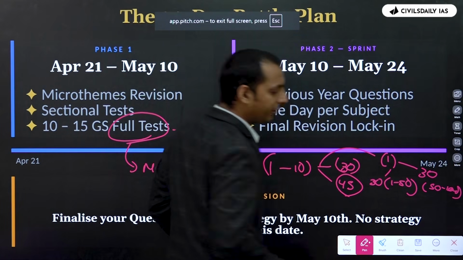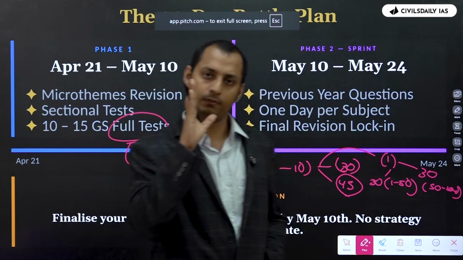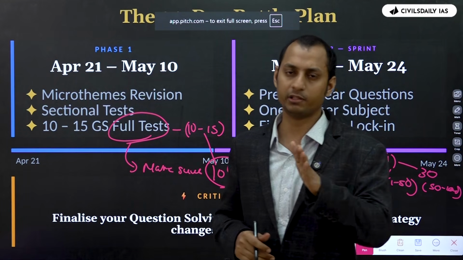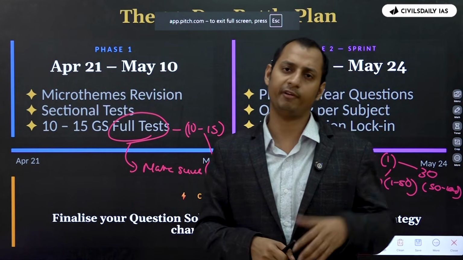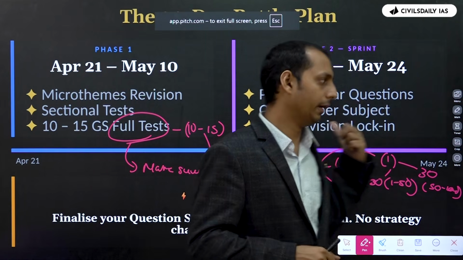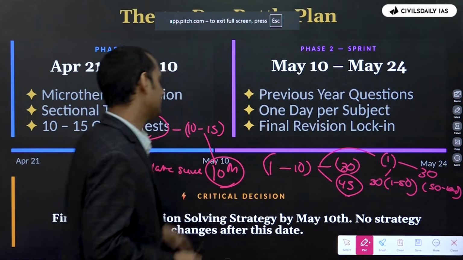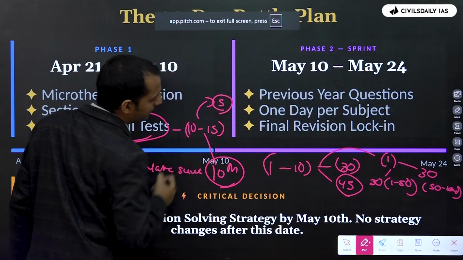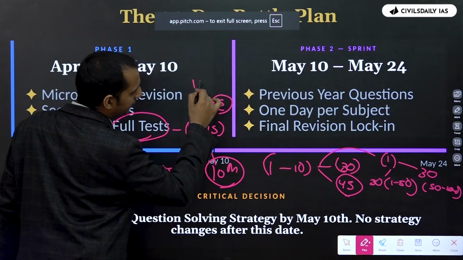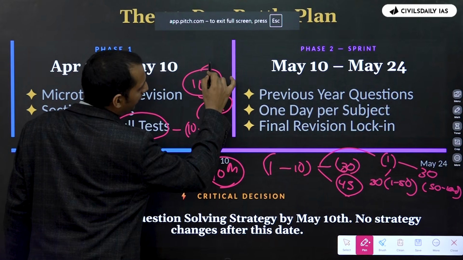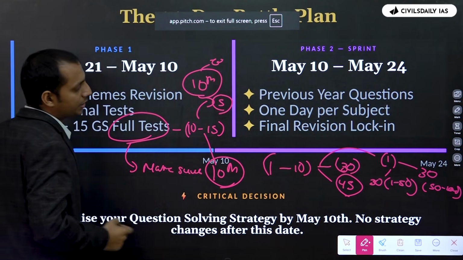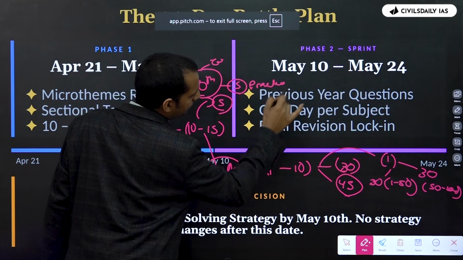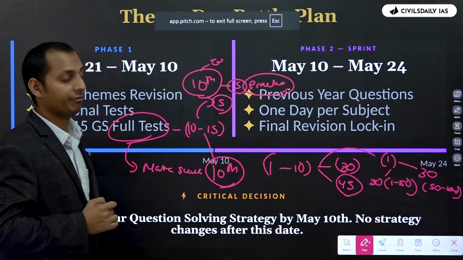So you try out different methods, and you go with that in which you're the most comfortable with. So at least by the 10th FLT, you finalize your rounds, you finalize the number of attempts that you're going to do, and the time management that you're going to do. And just to make sure that you have a practice of that, you can do 5 more FLTs. Okay? So at least by the 10th FLT, you finalize your round management and time management strategy, and you can do 5 more practice questions. So that's like a total of 10 FLTs.